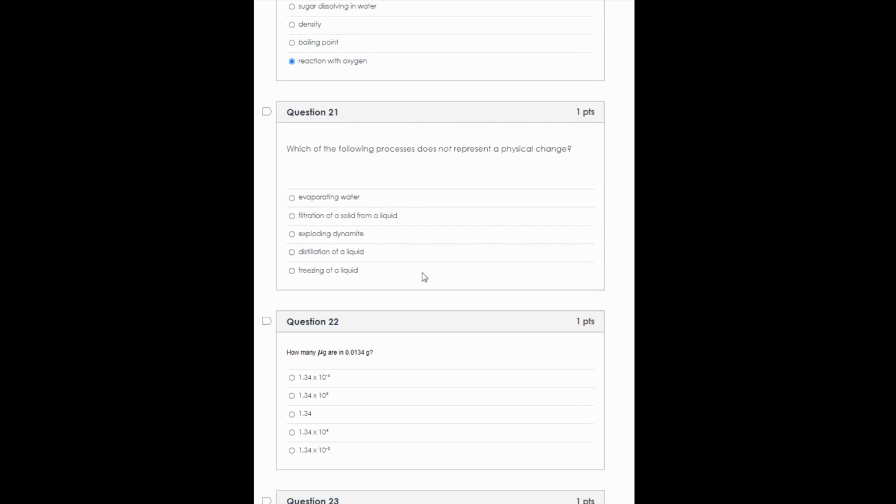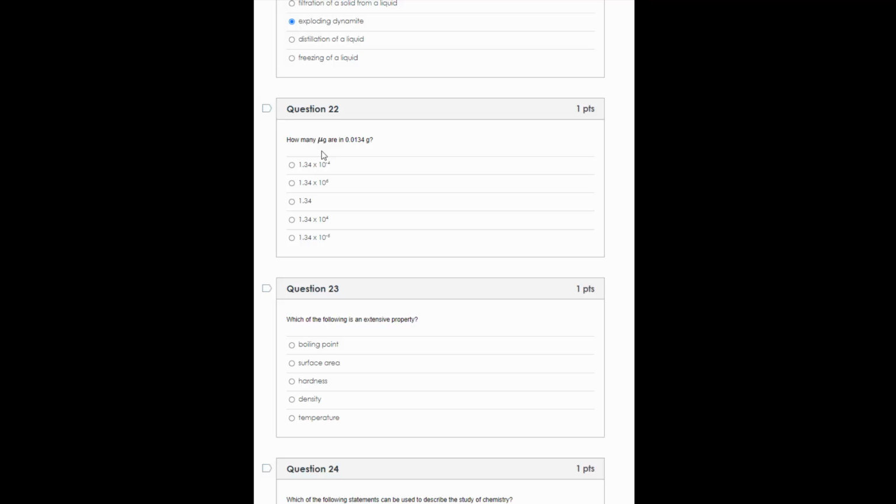Number 21, which of the following processes does not represent a physical change? So we're looking for something that's chemical. Any explosion is going to be chemical. So aim for that when you're looking for a chemical change. Explosion or fire is chemical.